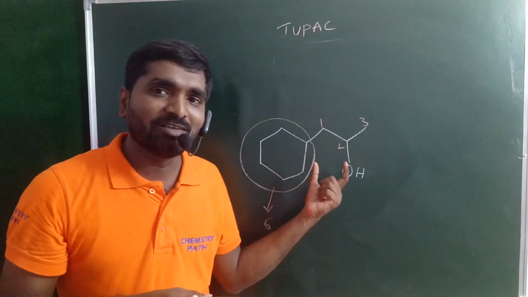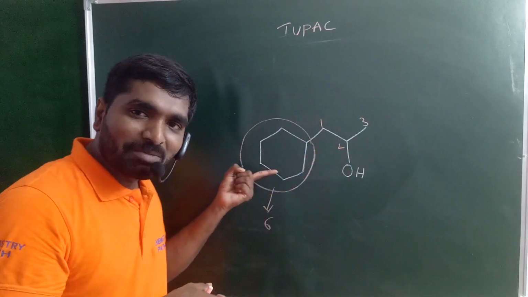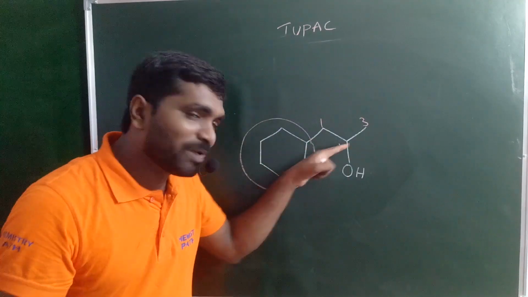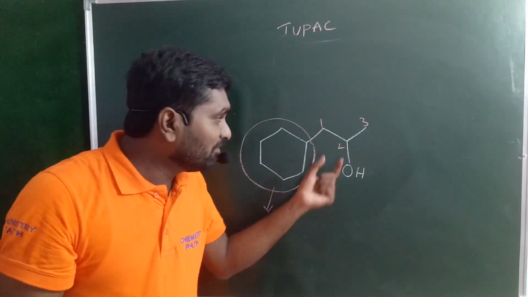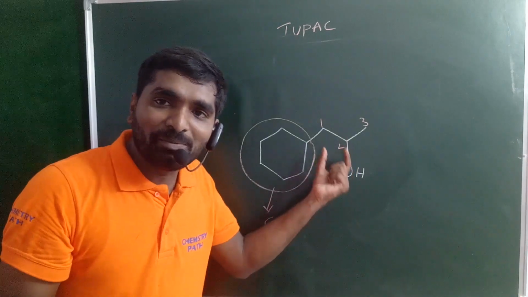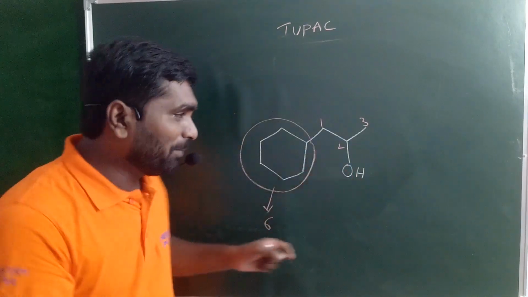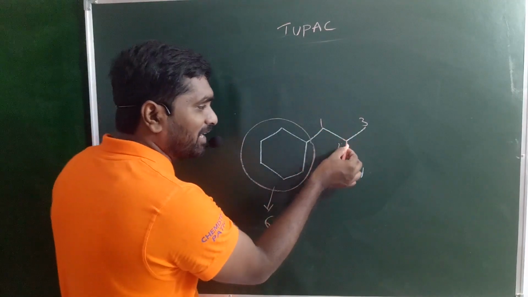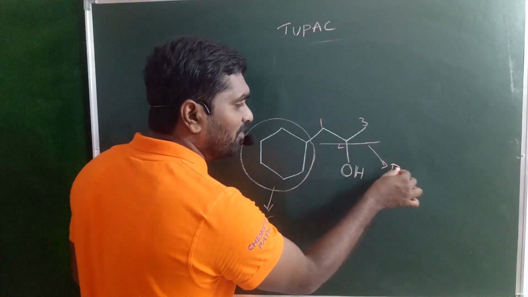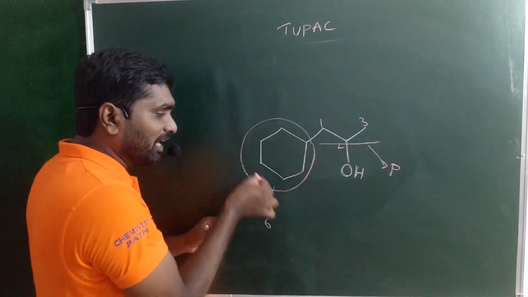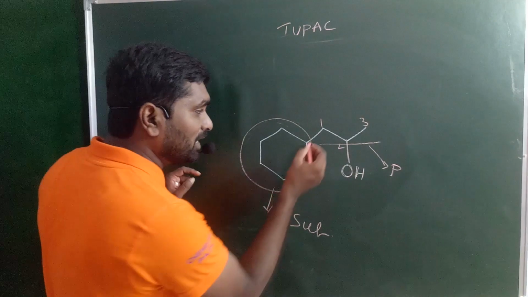Look at this one, the most important one. The side chain may contain 3 carbon atoms, and the cyclic ring may contain 6 carbon atoms, but our hero is present in the side chain. That means the side chain, which is not a real side chain here, is your parent chain, even though it contains fewer carbon atoms. Why? Because our hero functional group is present. So 1, 2, 3, and on the second carbon the OH alcohol group is present. That is always your parent chain, your longest chain. The cyclic ring in this condition is the substituent. And more importantly, numbering starts from this carbon.